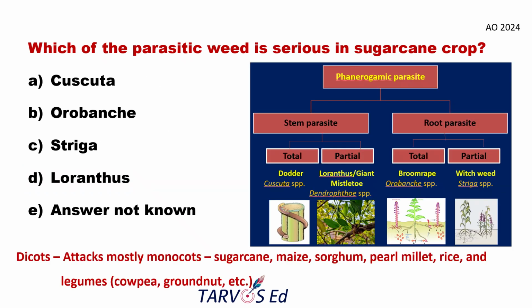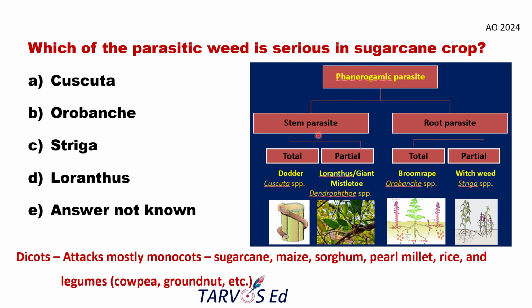The next question: which parasitic weed is serious in the sugarcane crop? So I have given a basic classification related to phanerogamic parasites. Phanerogamic parasite is nothing but a flowering plant. Phanerogamic means flowering plant. Parasite means a flowering plant parasitizes on another host plant. Some of these flowering plants parasitize on the host stem, and some parasitize on the host root.